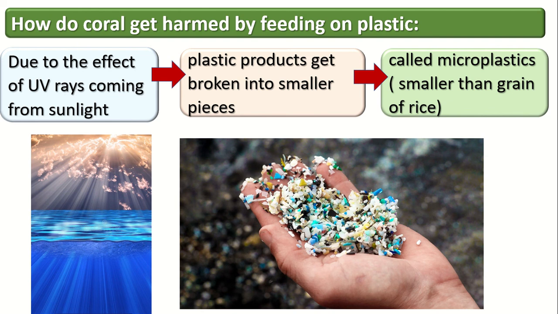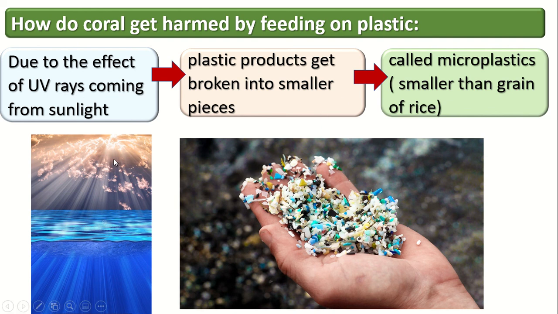Okay, how can the coral reefs get harmed from the plastic? Because of the UV rays coming from the sun. What are UV rays? Guys, in the sun there is a good light coming for us, and some of the light of the sun is a very, very bad light. It's called UV rays. So the UV rays coming from the sun are a very bad light.